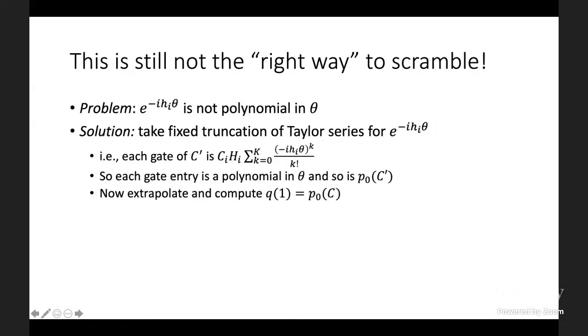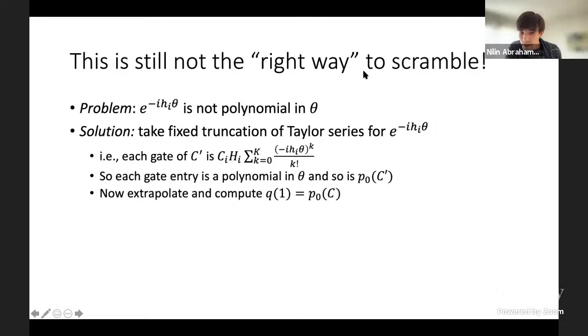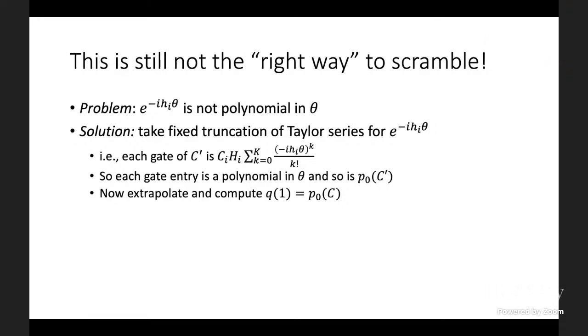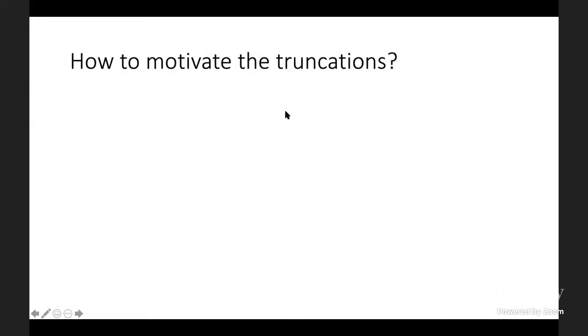Okay, before I go on, let me take any questions. Okay, no questions about our proof here. There's a question, how do you take this capital K? I assume that means how large should capital K be? And it should just be some polynomial. You fix it. Okay, great. So let me go on.